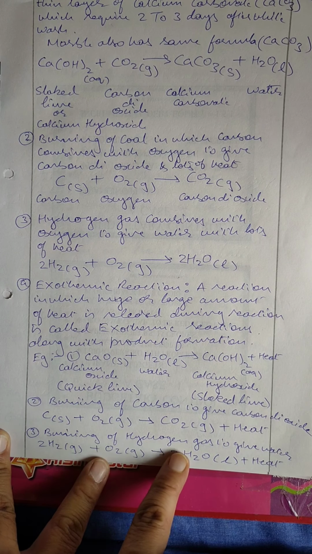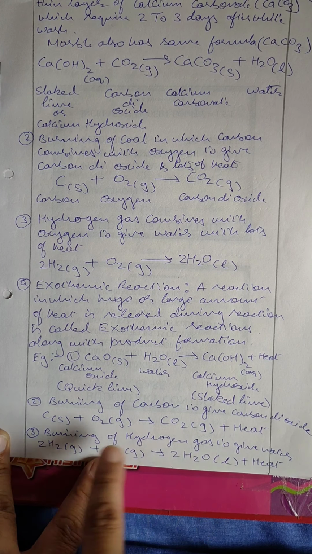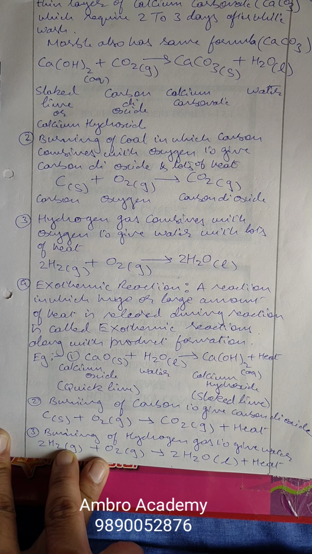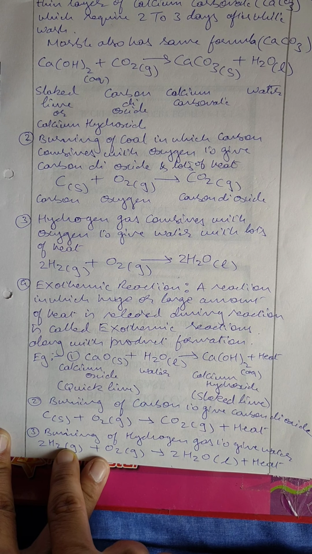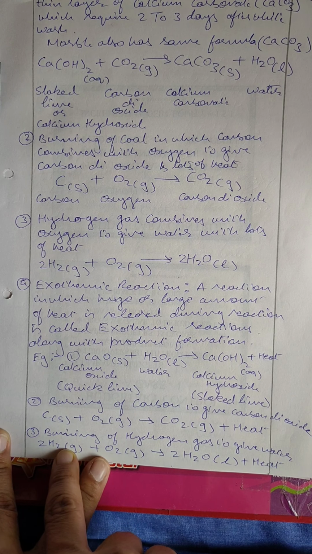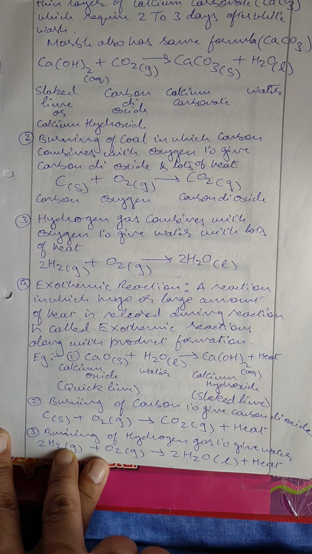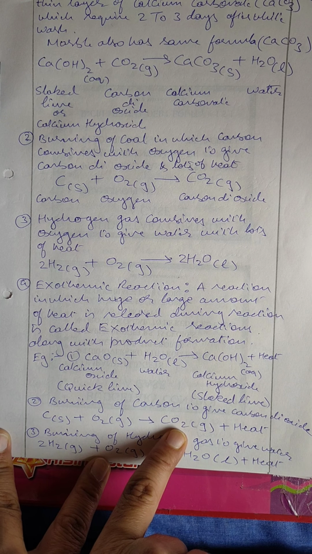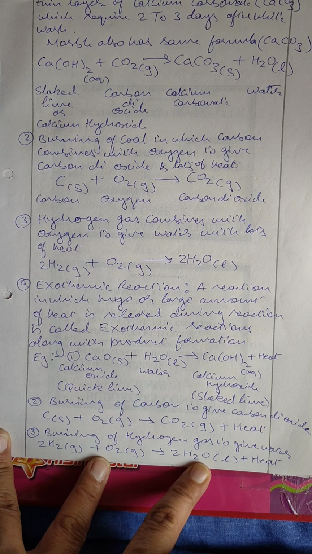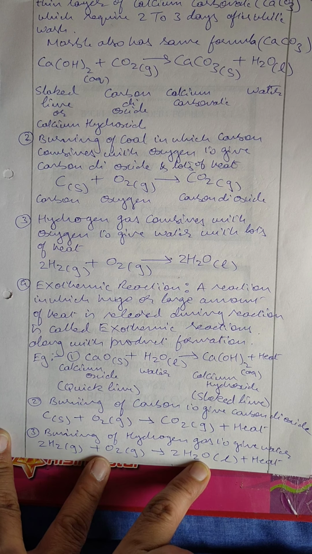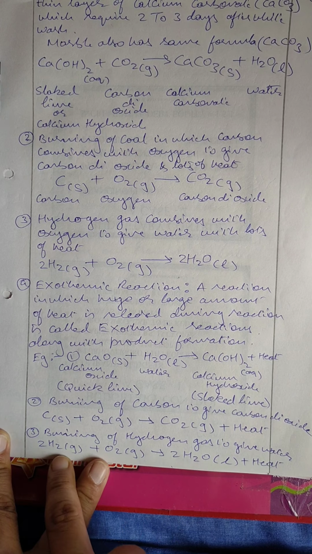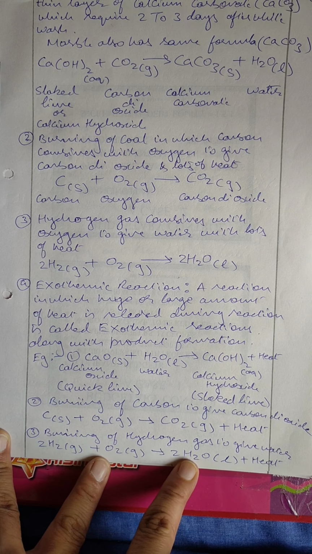Then we have the burning of hydrogen gas to give water. We are using this in rocket fuel because hydrogen is the most combustible gas and it can easily combust. And the most important thing is that hydrogen is a green gas. That means it is not giving you carbon dioxide or any pollutant, but instead it is giving you water. And water is a very important resource for living organisms. So hydrogen gas plus oxygen will give water plus heat.